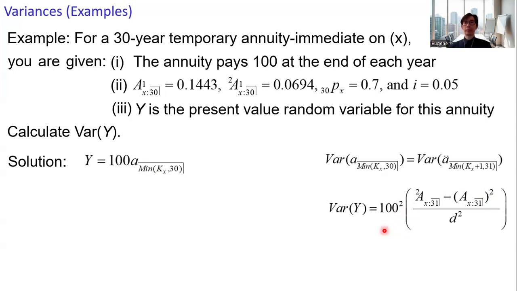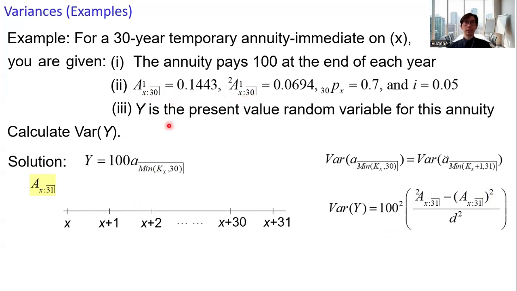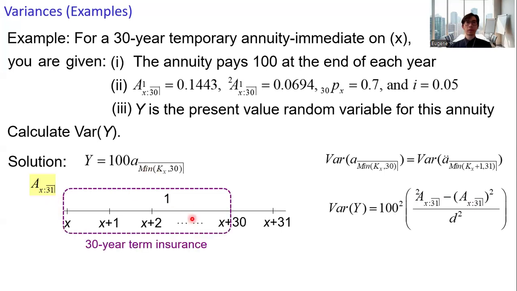We need to get the present value for a 31-year endowment insurance. And we are given the quantities in terms of the 30-year term insurance. So this gives us the hint that we need to split this 31-year insurance in 2 parts. The first part is a 30-year term insurance, and the corresponding actuarial present value has this notation.